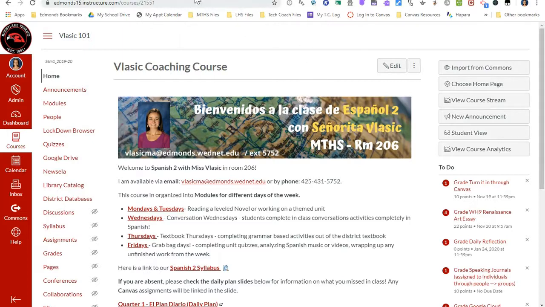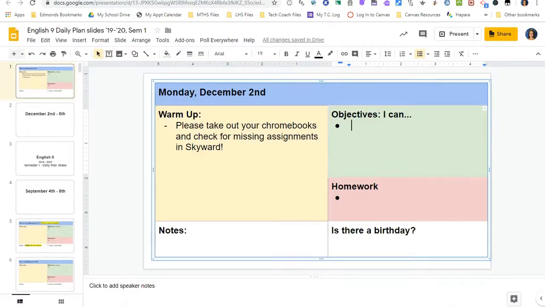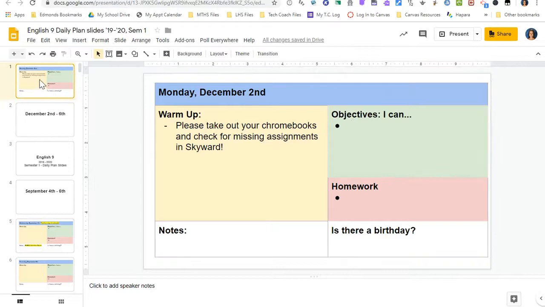So first I'm going to open up the Google Slides presentation that I want to embed. I've made a daily plan slide, and this is for today, for Monday, December 2nd. The very first slide in this presentation will be the first thing that students see on the embedded presentation in Canvas. So I've put today's date at the very top of this Google Slides presentation. I'm going to make sure that this is in my Google Drive.